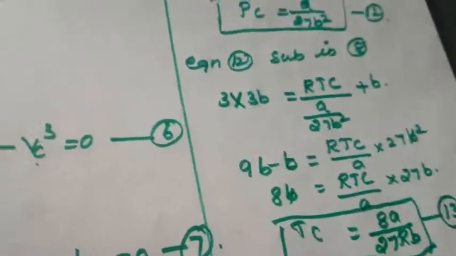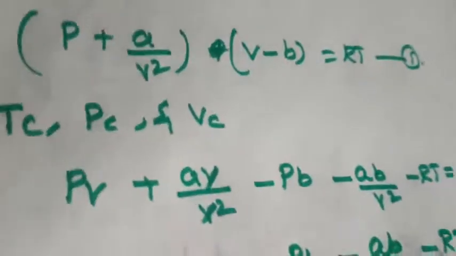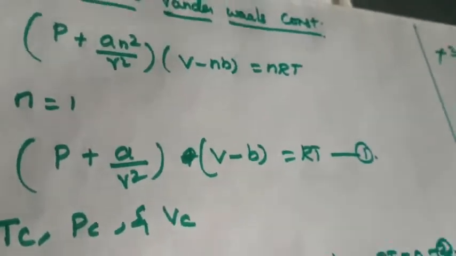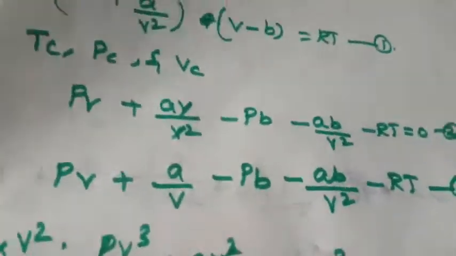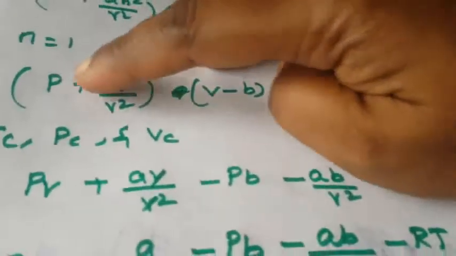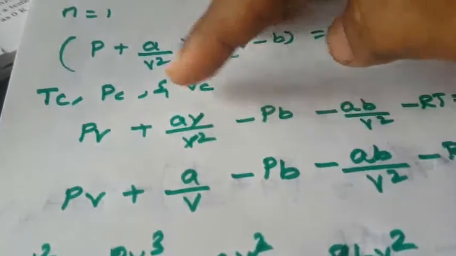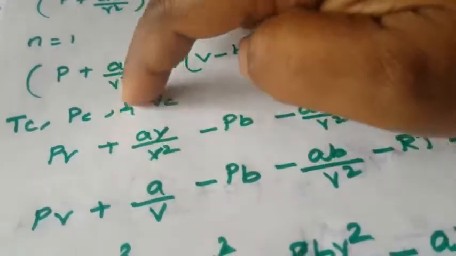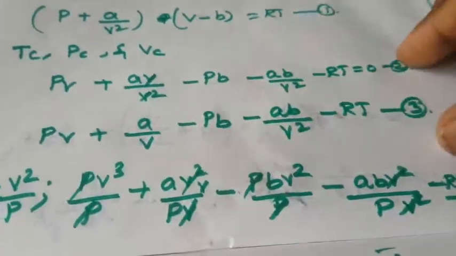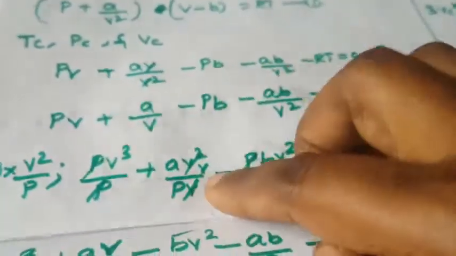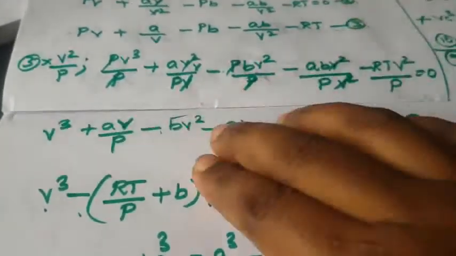Okay, once again, so this is the derivation. First one is, what is the van der Waals constant? We are introducing the PV equal to nRT. Van der Waals introduced the pressure correction factor and the volume correction factor in this equation. First, what we do is multiply both: p plus a by v square, v minus b, we multiply both of these. So that is pv. So here that is p into v. So then av by v square. So we multiply both. Okay? So after multiplying and writing the equation, what we do next is multiply all the terms, this whole term, by v square and p, and arrange whatever gets cancelled.